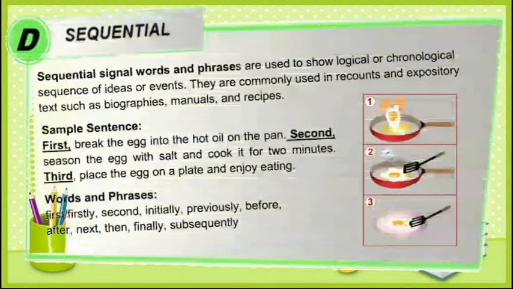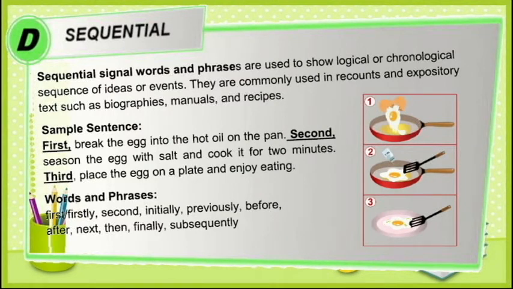The fourth category is sequential. Sequential signal words and phrases are used to show logical or chronological sequence of ideas or events. It is simply the arrangement of ideas or events. They are commonly used in recounts and expository texts such as biographies, manuals, and recipes.